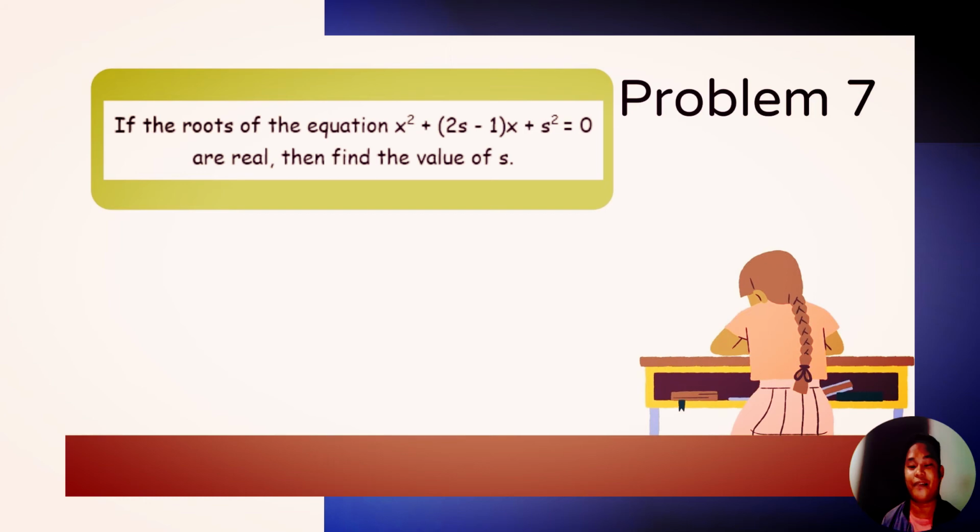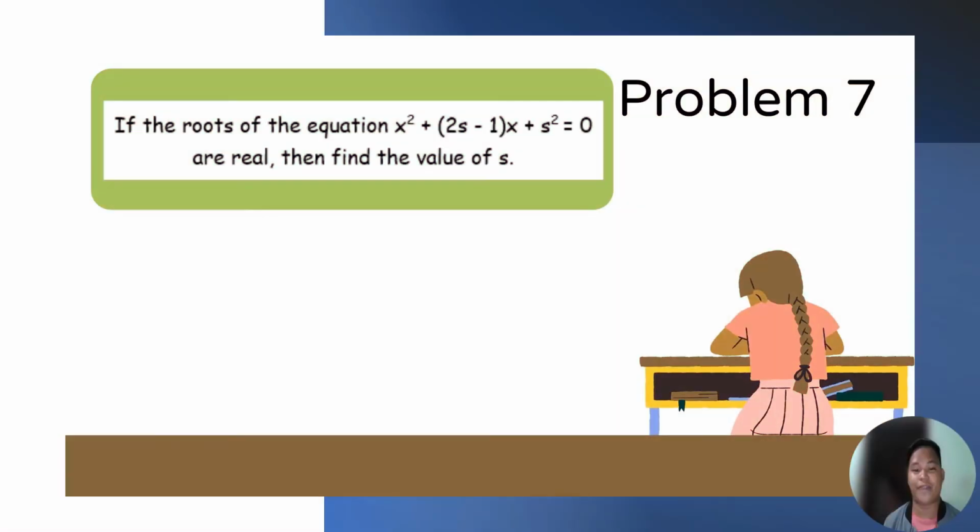Let's have problem 7. If the roots of the equation x squared plus the quantity 2s minus 1 plus s squared is equal to 0 are real, find the value of s. In this example, we are to consider the roots are real. So, ano po yung ating value ng d para masabi po natin na yung roots natin ay real?